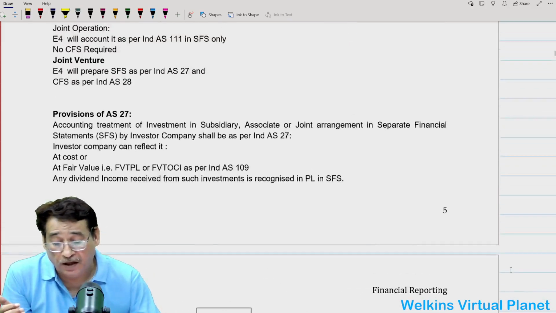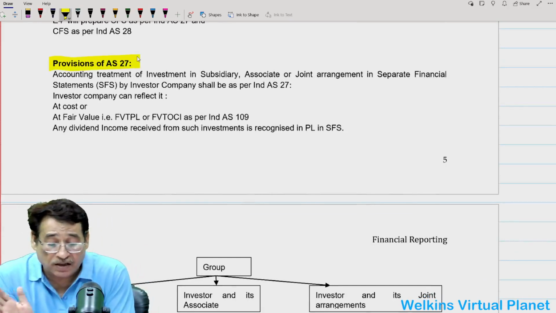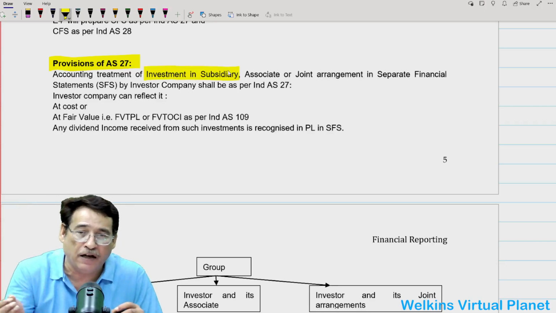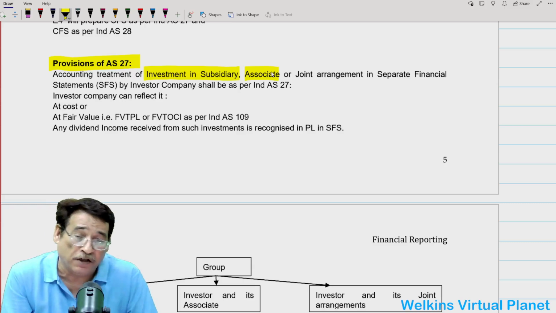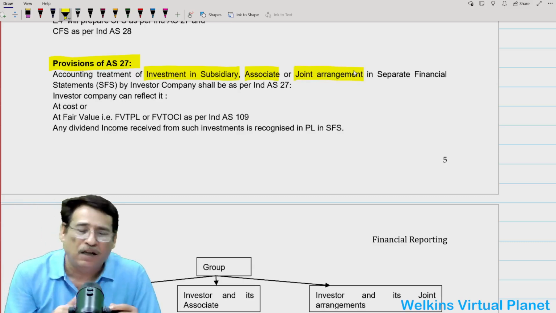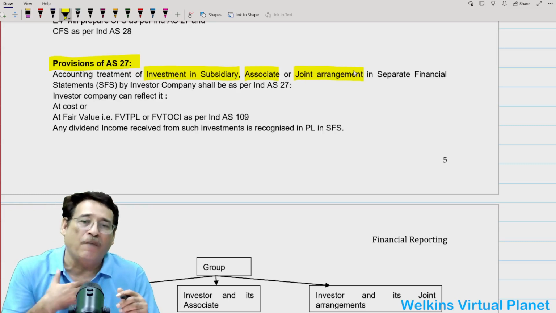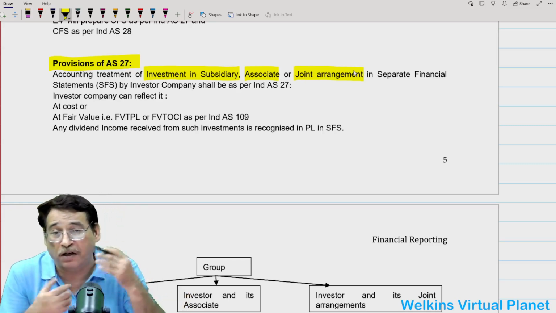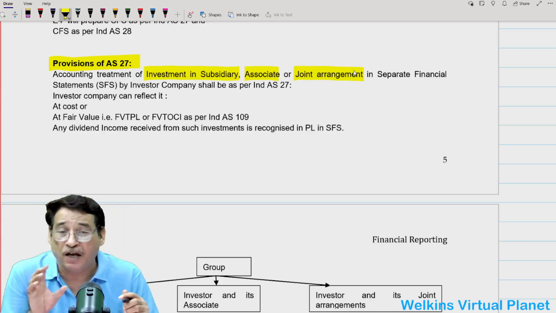Now, here I have also mentioned the provisions of Ind AS 27, which I have already explained: the accounting treatment of investment in subsidiaries. Suppose you are a parent company and you have a subsidiary, or you are an investor and you have an associate entity, or a joint arrangement. As we have seen, in such cases we have to prepare separate financial statements as per Ind AS 27. Correct? If I am an investor entity having a subsidiary, an associate, or a joint arrangement, I will have to prepare separate financial statements as per Ind AS 27.